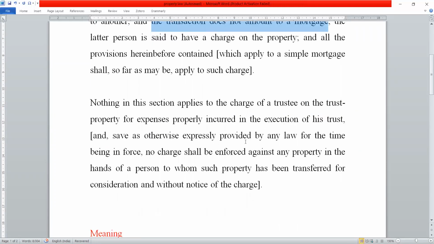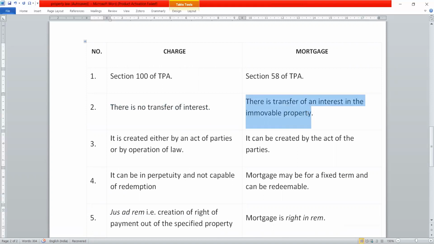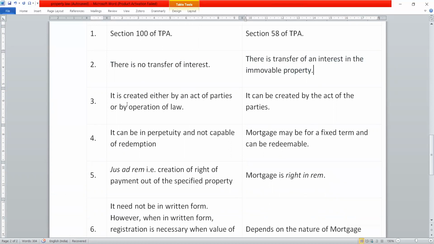What are the other main differences? As you can see here, the sections are anyway clear. There is no transfer of interest in a charge. There is transfer of interest in movable property to the mortgagee. Charge is created either by act of the parties or by operation of law. Mortgage is created only by act of the parties.